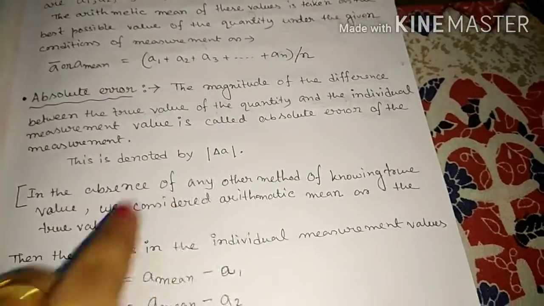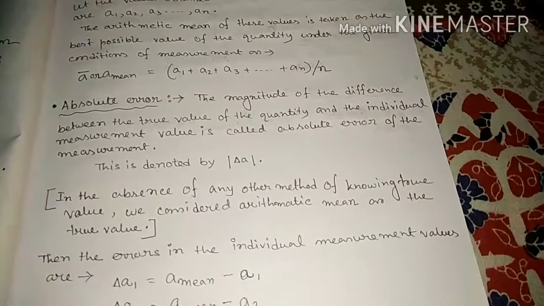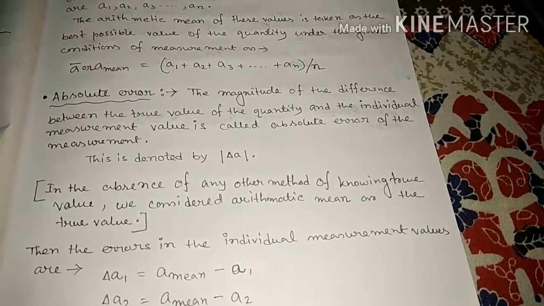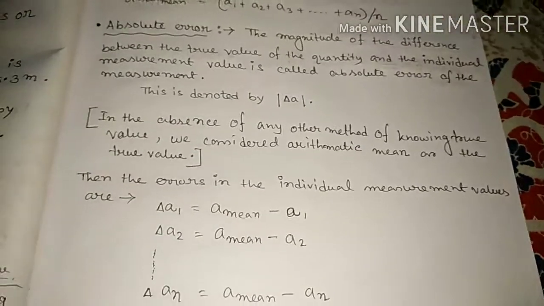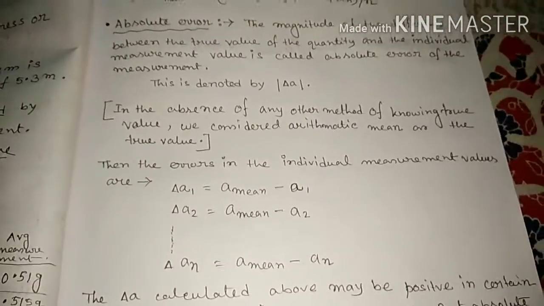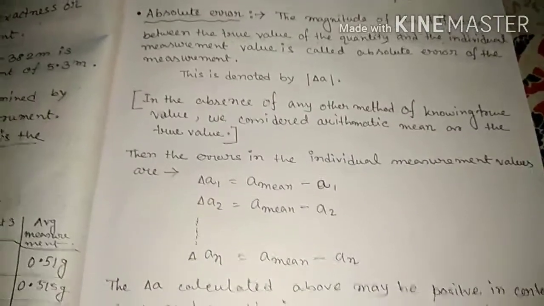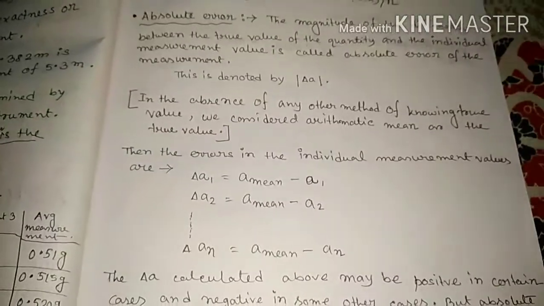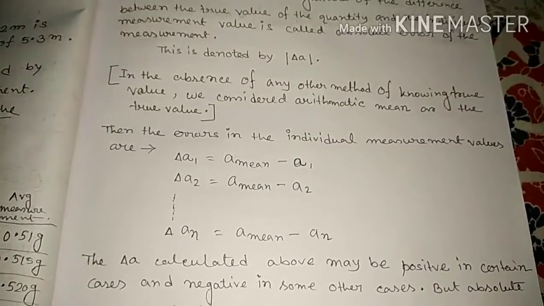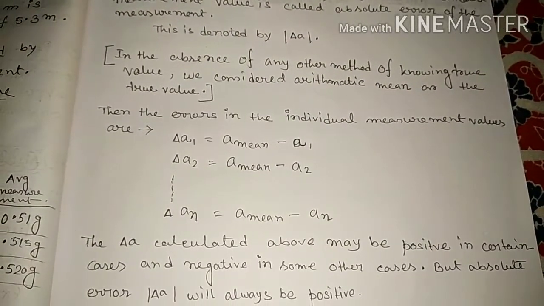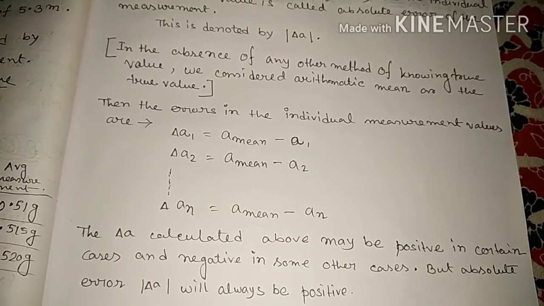So absolute error is represented by mod of delta A. Mod means if the quantity after subtracting is negative, it is converted into positive. If it is positive, no conversion. That means absolute error is always positive, not negative.